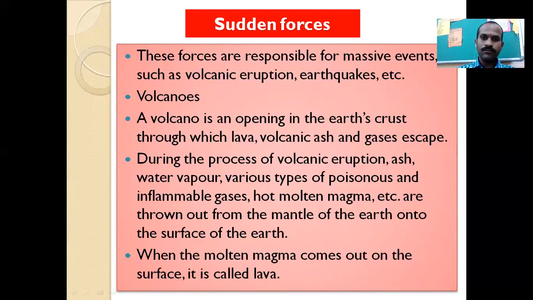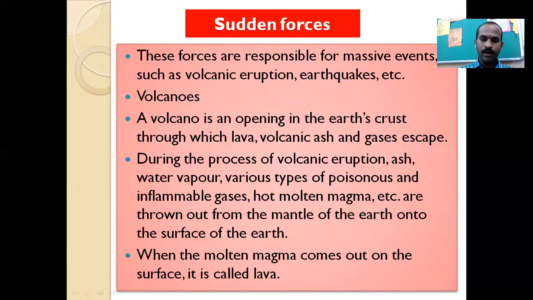During the process of volcanic eruption, ash, water vapor, various types of poisonous and inflammable gases, hot molten magma, etc., are thrown out from the mantle of the earth onto the surface of the earth.